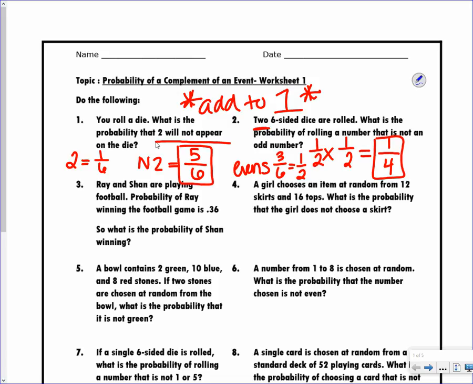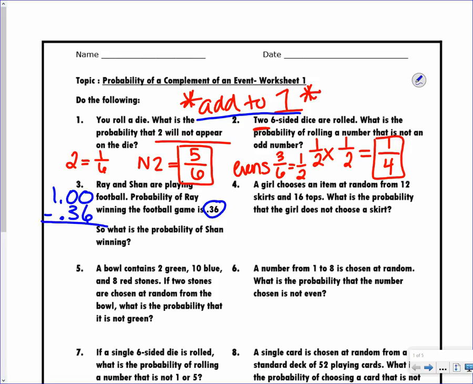Number 3: Ray and Sean are playing football. The probability of Ray winning the football game is 36 hundredths. What is the probability of Sean winning? Remember, Miss Nelson just said your probability and your complement add up to be 1. They already told us that Ray's probability is 36 hundredths, so all we have to do is take 1 and subtract 36 hundredths from it.